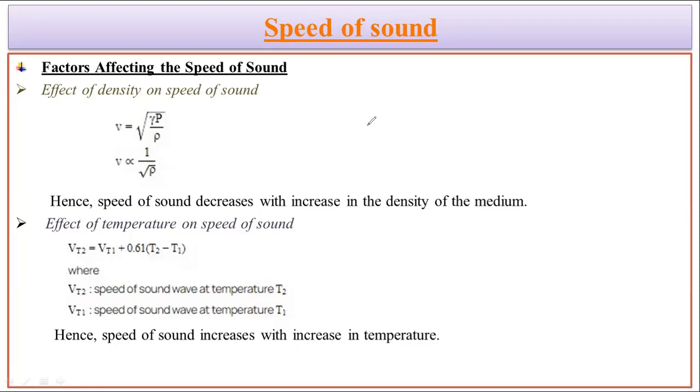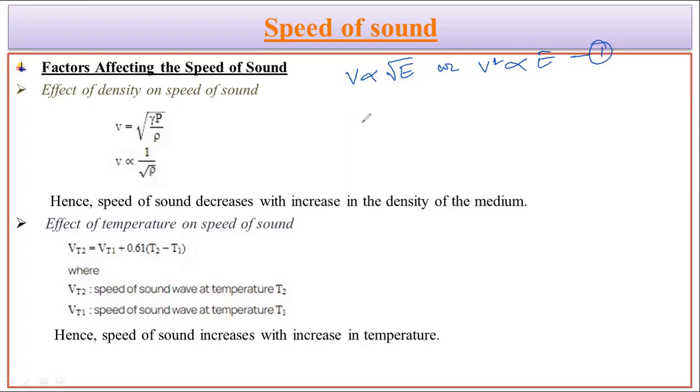For example, if we are talking about the speed of sound in a solid body, then we can observe that the velocity of the sound is directly proportional to the square root of the elasticity of that particular material. Or you can say the square of the velocity of the sound is directly proportional to the elasticity of the material. So take it as equation 1.